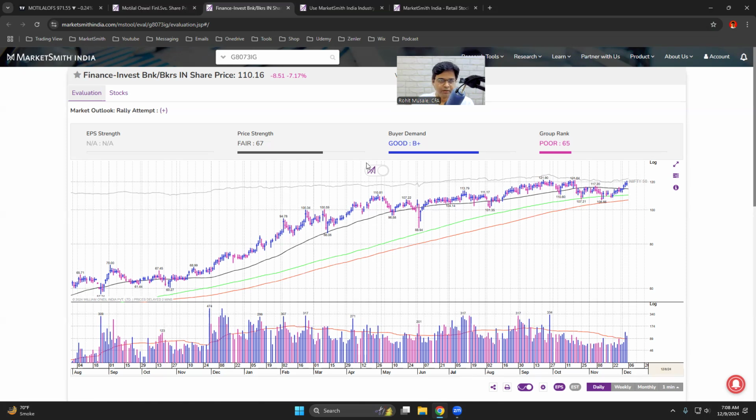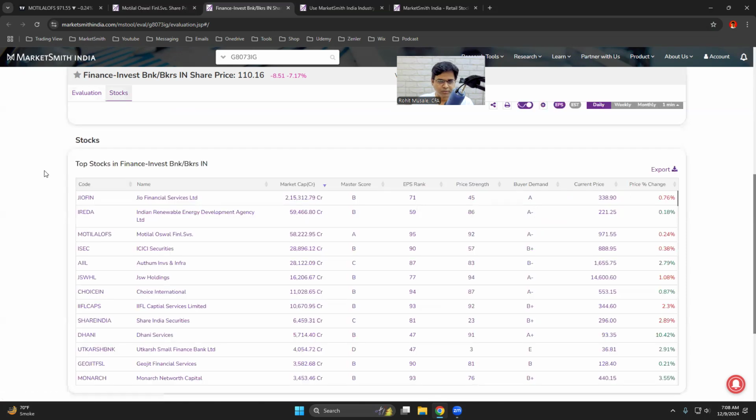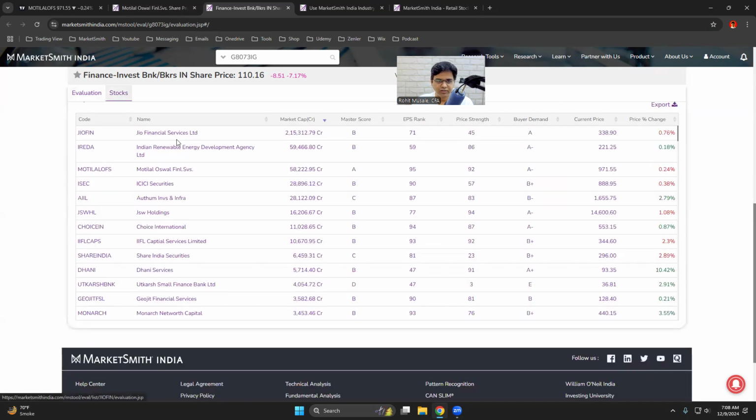So if you go to stocks, you see Jio Financial, Indian Renewable Energy Development Agency, and Motilal Oswal. So it is within the top three. If you look at the top three companies sorted by market capitalization, it is in the top three. So this is a leading stock. Within the industry group, I am looking at the top three.